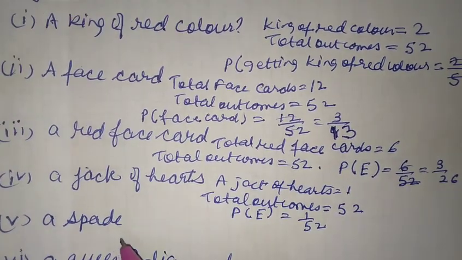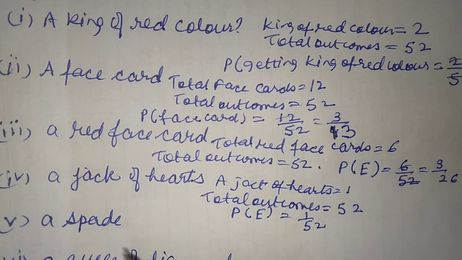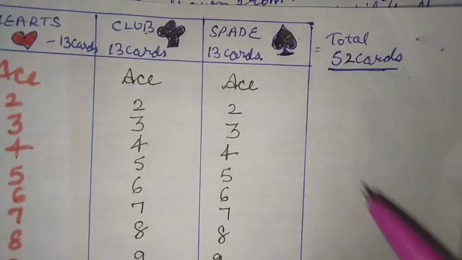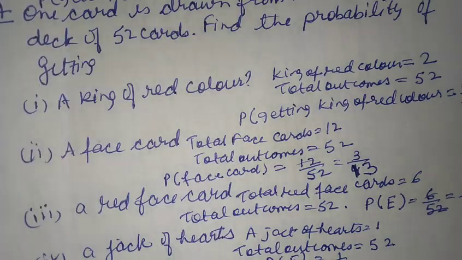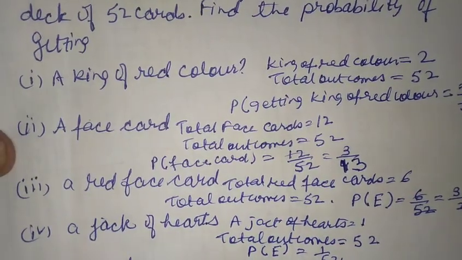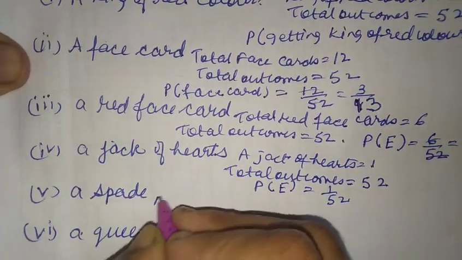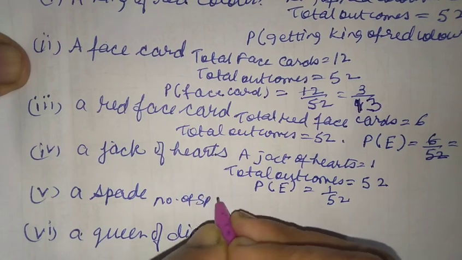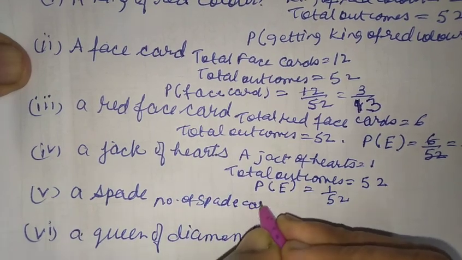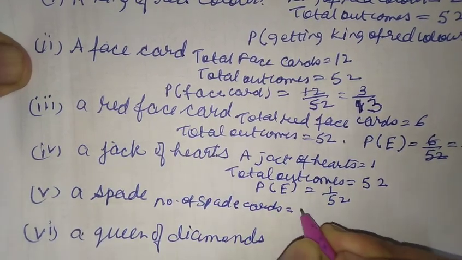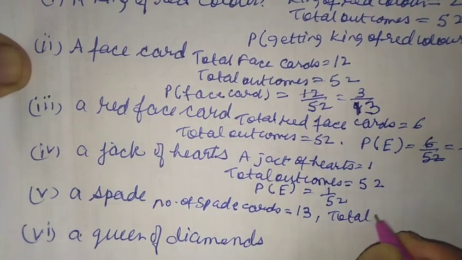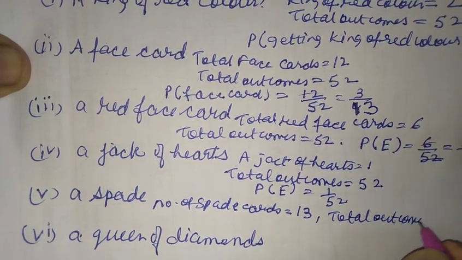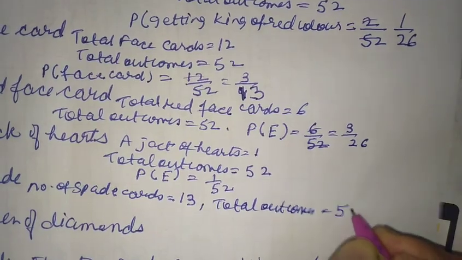A spade card. So in a deck of 52 there are 13 cards of spade. So we can write number of spade cards are 13, and total outcomes we know is 52.